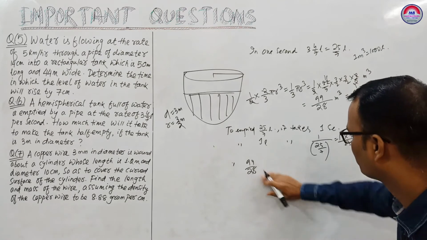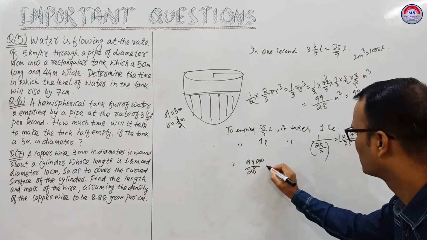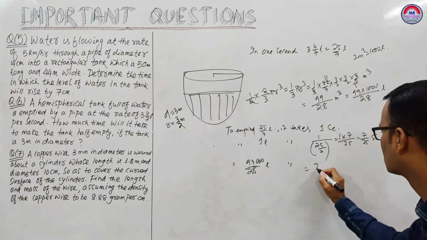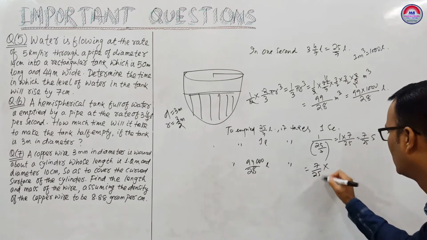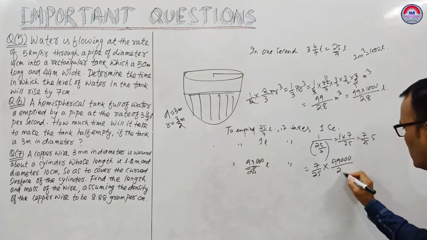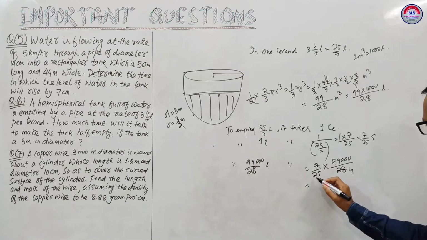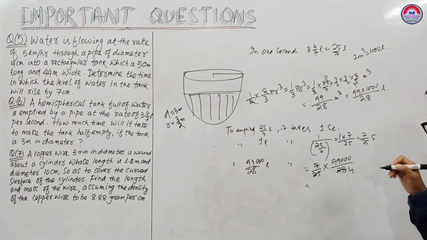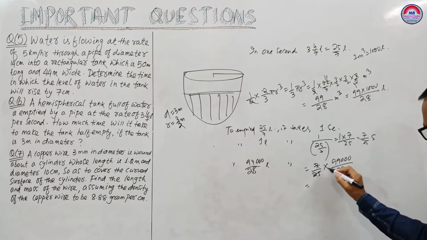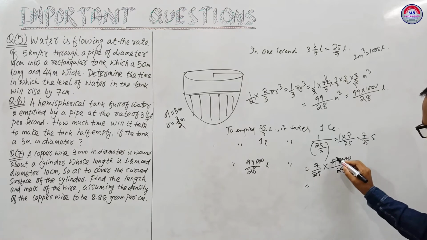So you can write here 99 into 1000 divided by 28 liter. It will take 7/25 into 99000/28 seconds. Now you see 7 4s are 28, and 25 we can multiply.